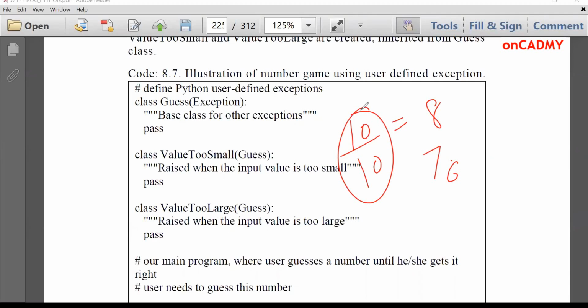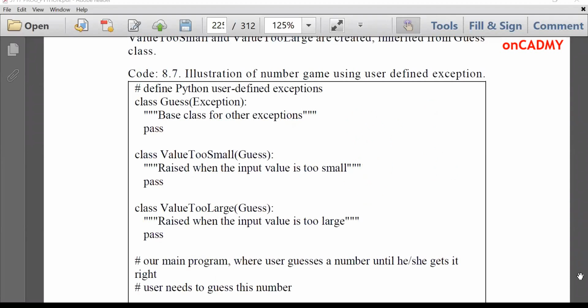Such kind of games you have seen in casinos or some fun zones also. So there are numerous games like this in mobile applications also. So how to develop that game? Let's see. We'll create a class for that. Since Python is an object-oriented language, we can create classes also.